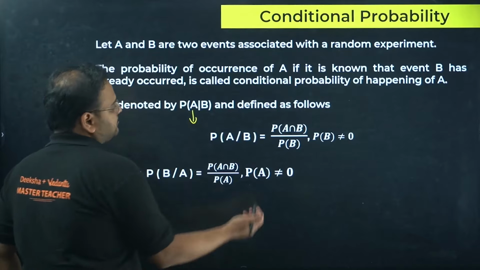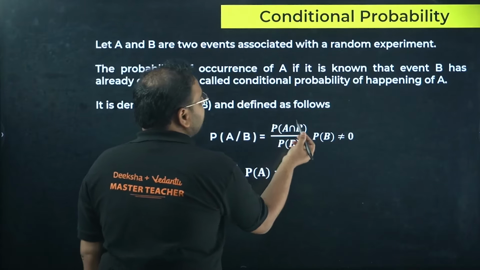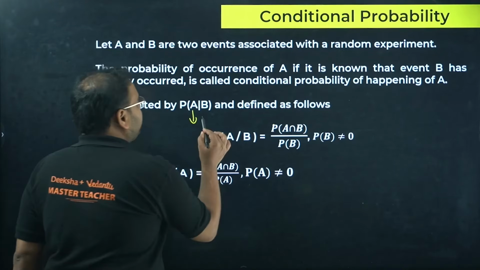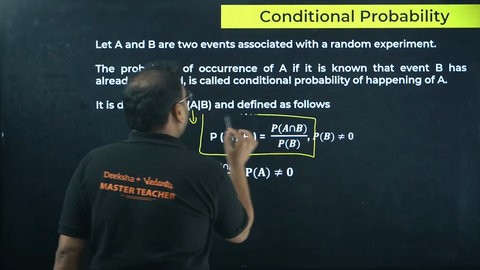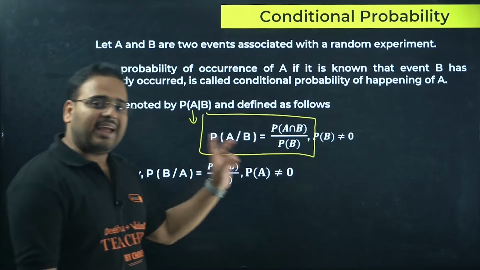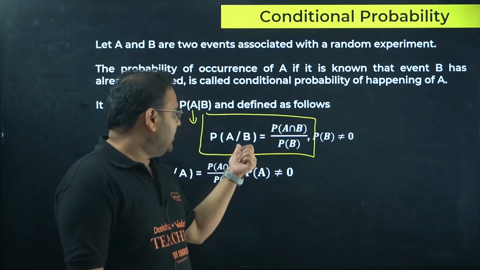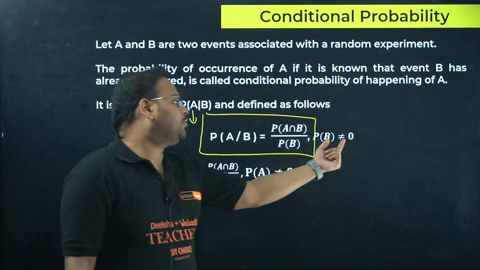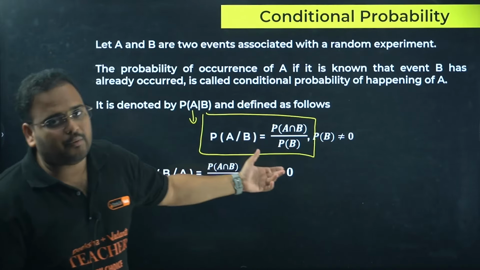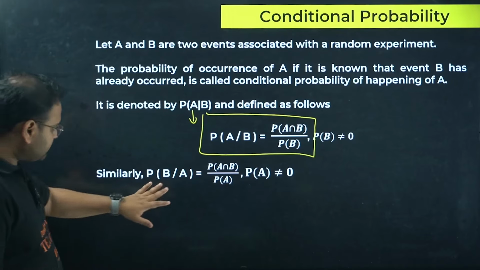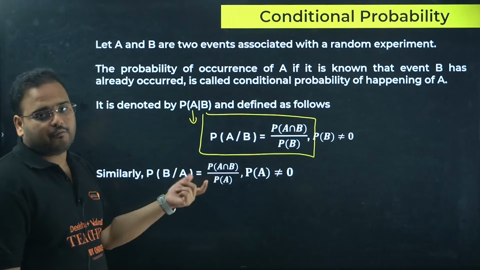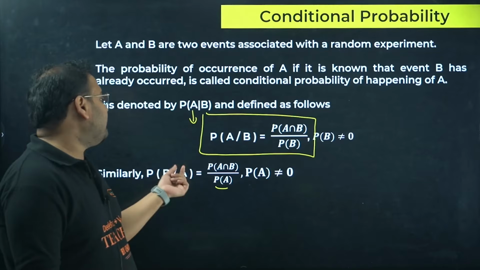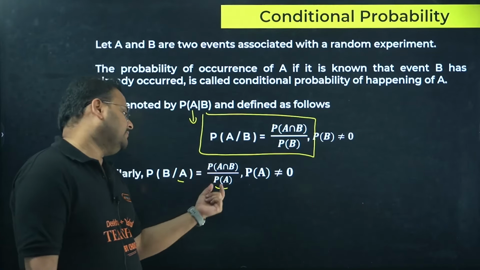And how do you write it? You write it like this: intersection of the event A with B divided by the probability of the event B. The very important expression is that P of A given B is P(A intersection B) upon P(B). Event A, I'm looking for the probability; B has already occurred. And of course, P(B) has to be a non-zero value for this to not be undefined. Now, if I write P(B given A), whatever is over here, you're going to get the same value in the denominator, because the reference, whichever event has occurred first, will come as the denominator.